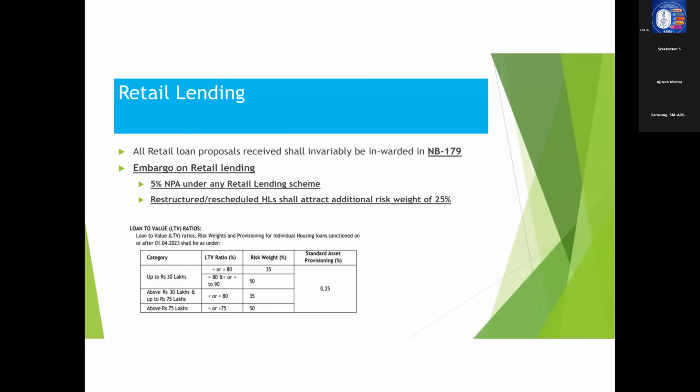So for calculating the cooling period, you need to take into account the date of settlement or date of write-off. That is the day from which you have to calculate the cooling period.